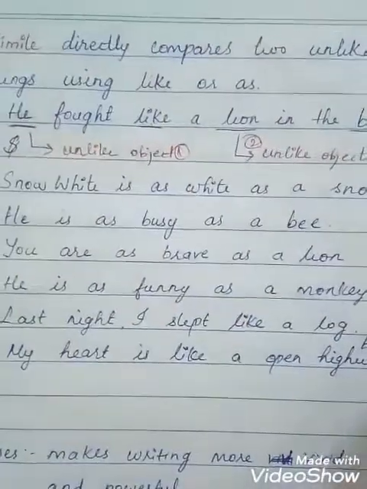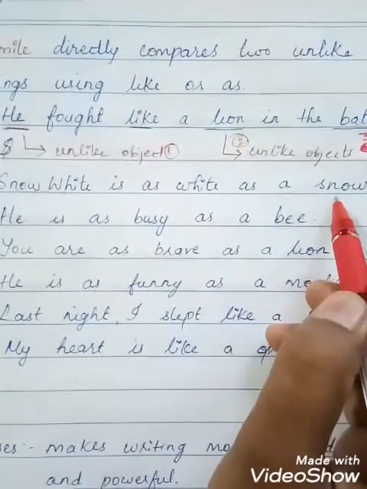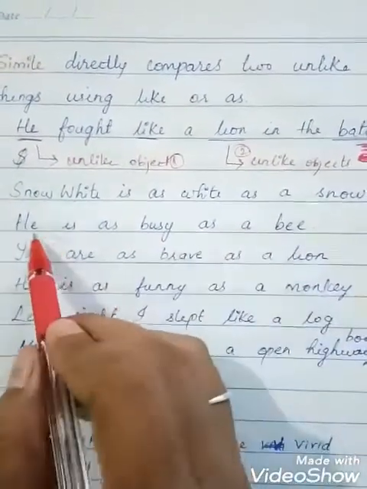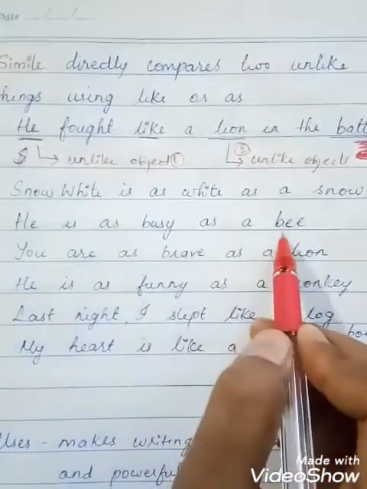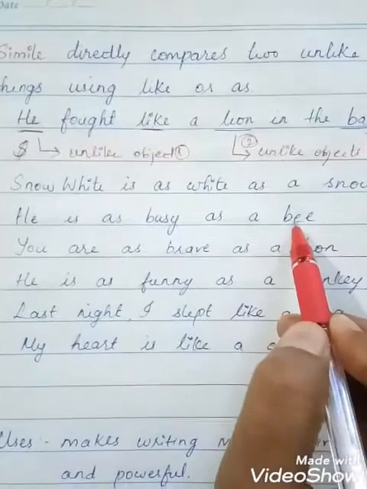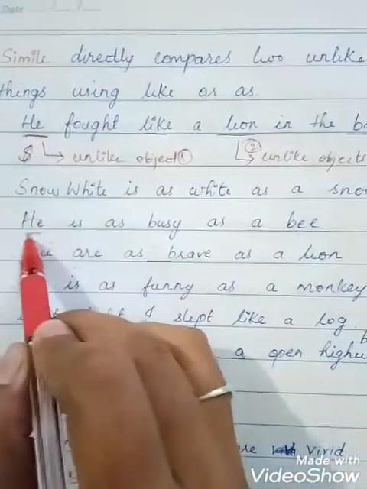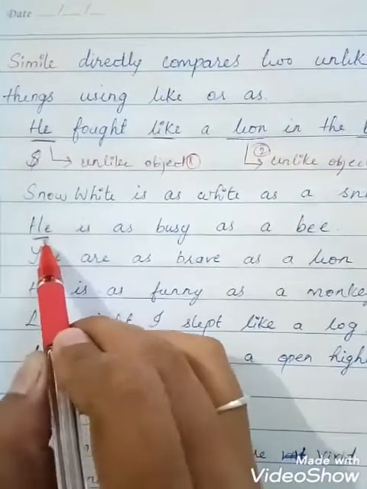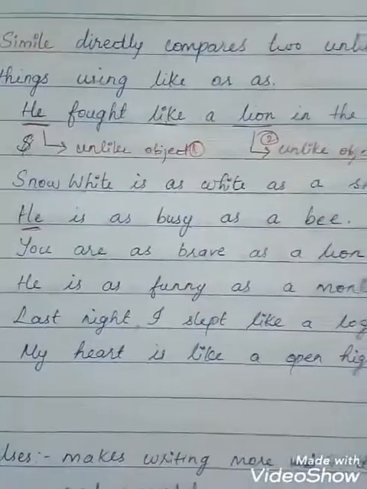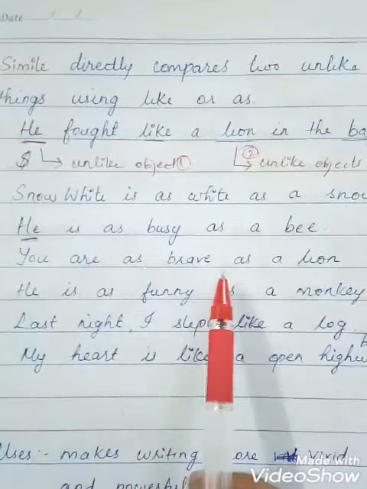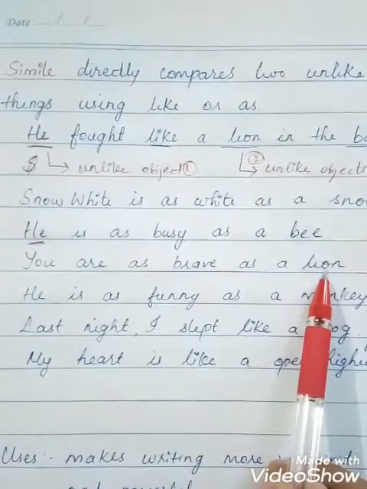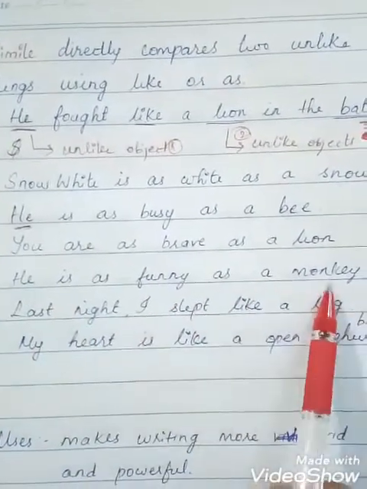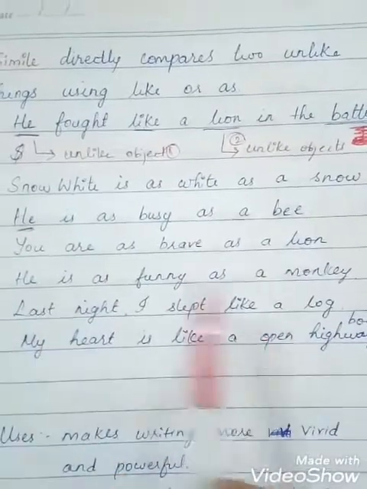So now we are comparing Snow White to the color of snow, by using the word as. He is busy, he is as busy as a bee. So in that line we come to know that this boy is very hardworking. He is always so busy, just like a bee. Here we are comparing the boy to the bee using the word as. See the next example: you are as brave as a lion. So you are comparing your bravery with the lion. He is as funny as a monkey. He is compared to the monkey.